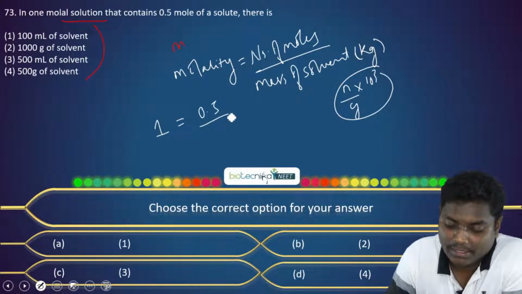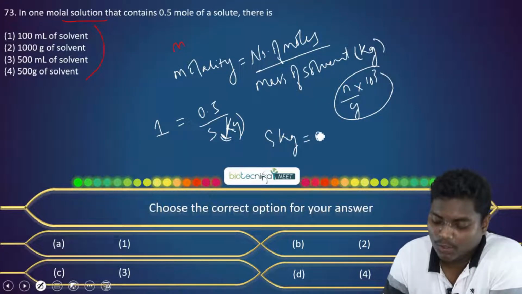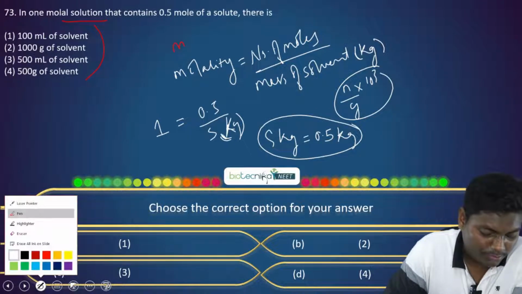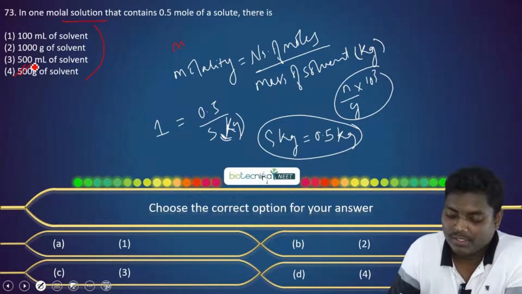If we are taking the mass of the solvent in kg, it will be basically 0.5 kg. 0.5 kg is basically 500 grams. So the correct option is option D, 500 grams.